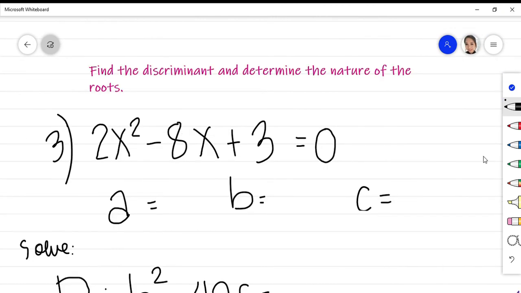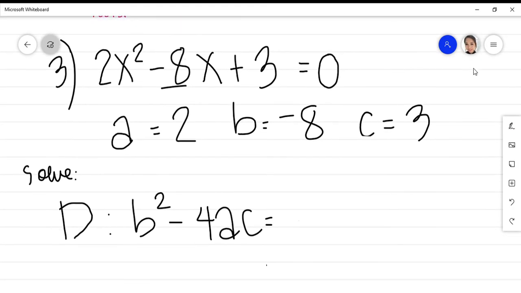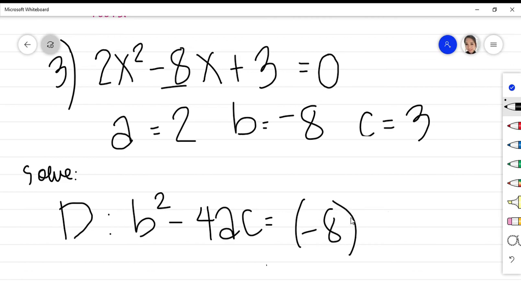For the third example, we have here 2x squared minus 8x plus 3 equals 0. So the value of a is 2, our b is negative 8, and our c is positive 3. So solving for the discriminant, b squared minus 4ac is equivalent to negative 8 squared minus 4 times 2 times 3.